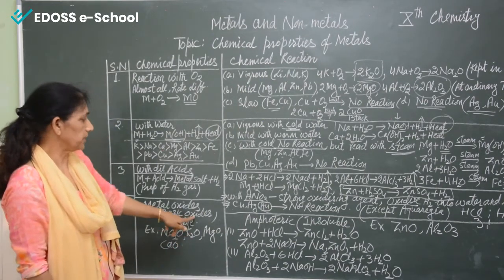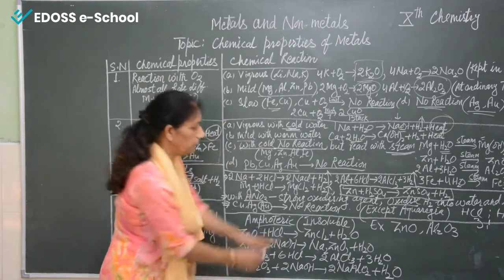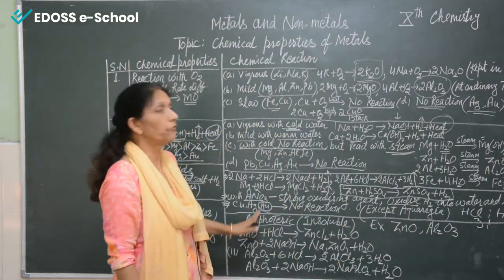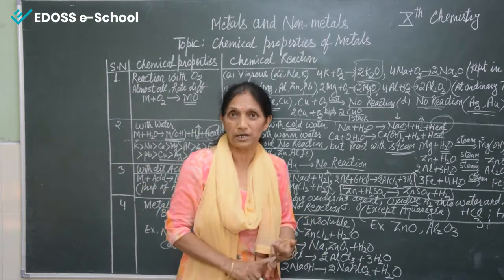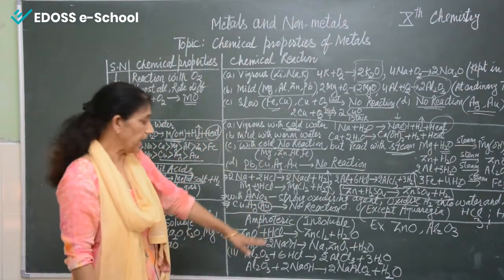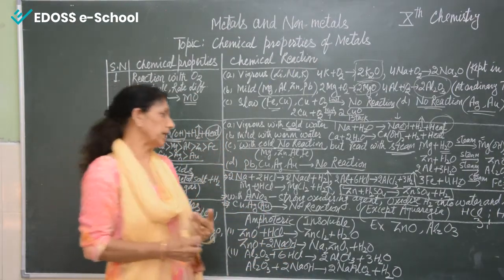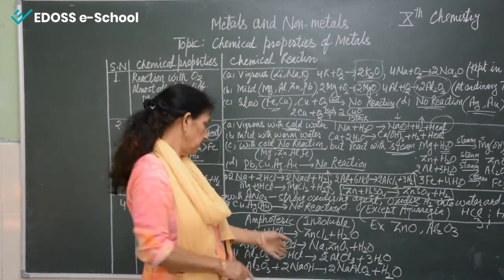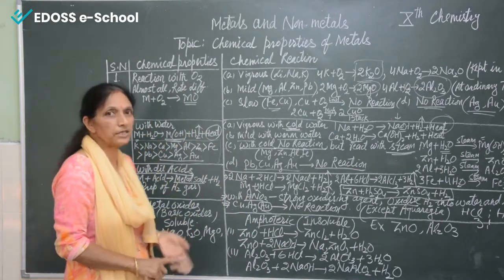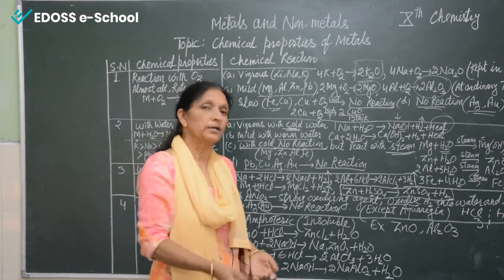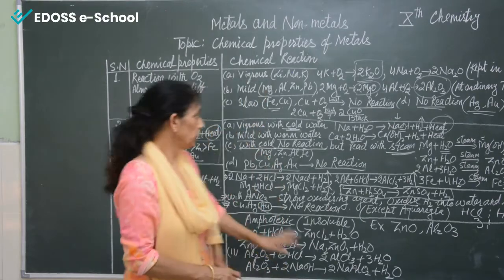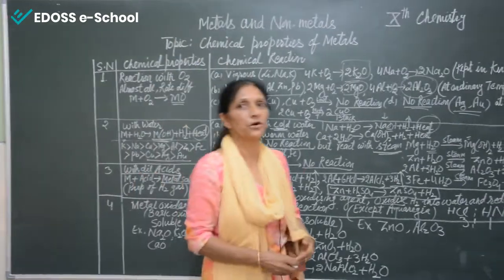And these are amphoteric, which are insoluble, like zinc oxide and aluminium oxide. They are known as amphoteric oxides. These react with HCl, means with acid, and with base. We can say that amphoteric oxides react with both acid as well as base. But basic oxides react with acids. And similarly, non-metals also form oxides that are known as acidic oxides. So this is all about the chemical properties of metals.